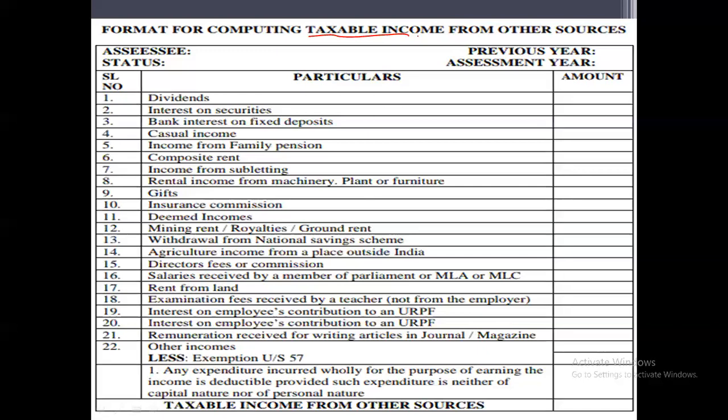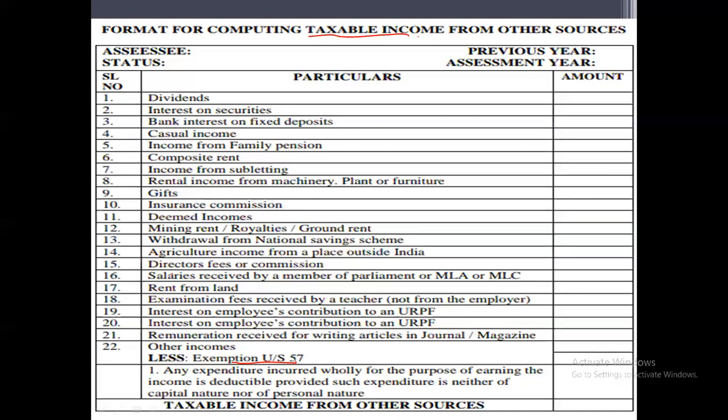After totaling all the incomes, we need to deduct the exemption under section 57 of the Income Tax Act of 1961.